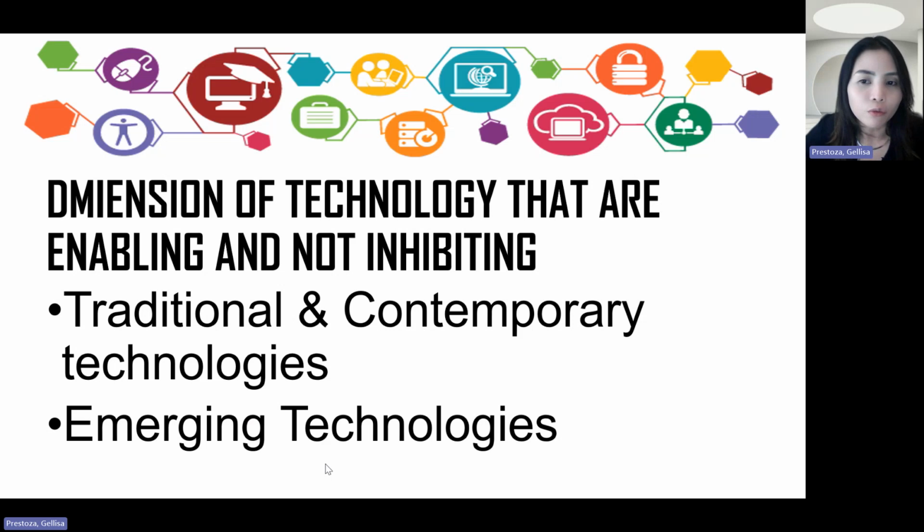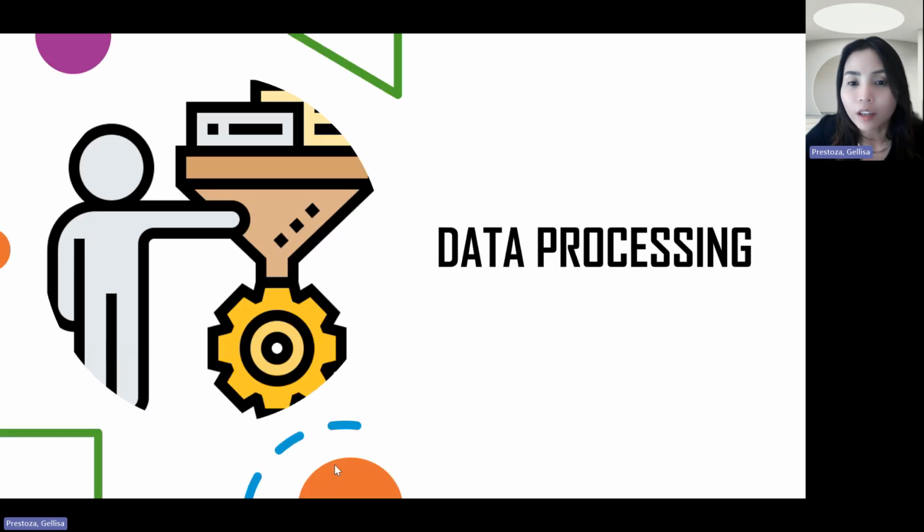So let's move forward to another topic that can contribute to your knowledge management, and that is data processing. We've been talking about the term data even from the first session of our classes. So when we say data processing, what comes to your mind? Try to reflect on this, try to recall what is the meaning of data processing.